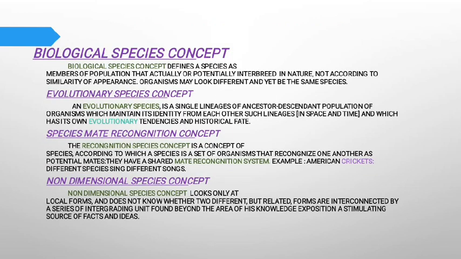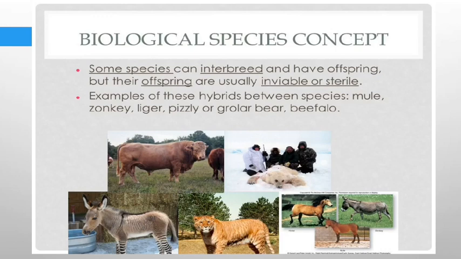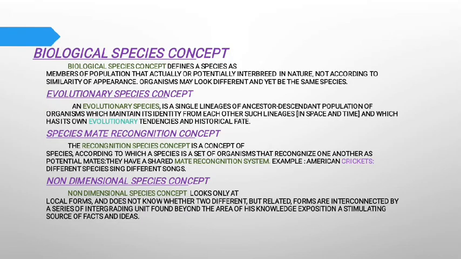Next point is the biological species concept. Some species have the potential to interbreed and have offspring, but their offspring are usually inviable or sterile. Examples: mule, zonkey, liger, and beefalo. Next point is the evolutionary species concept. Evolutionary species concept is a single lineage of ancestor to descendant populations of organisms which maintains its identity from other such lineages, and which has its own evolutionary tendencies and historical fate.